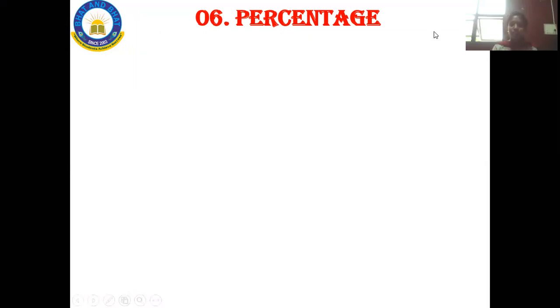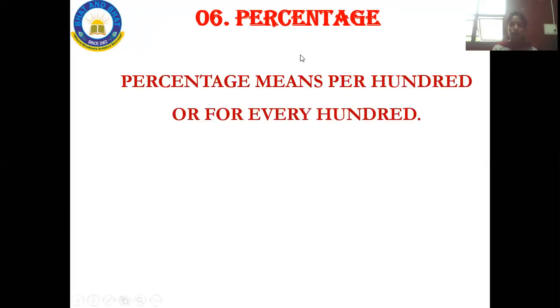Fine. So what does percentage mean? Percentage usually deals with hundreds. We just concentrate on 100 over here. So percentage means per 100 or for every 100.